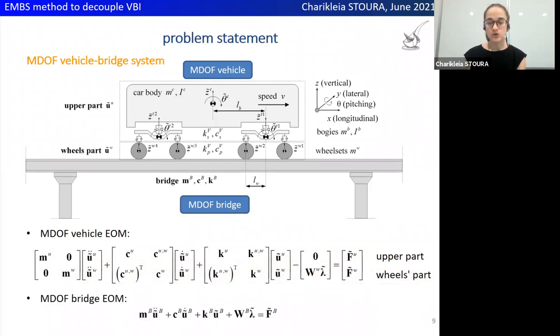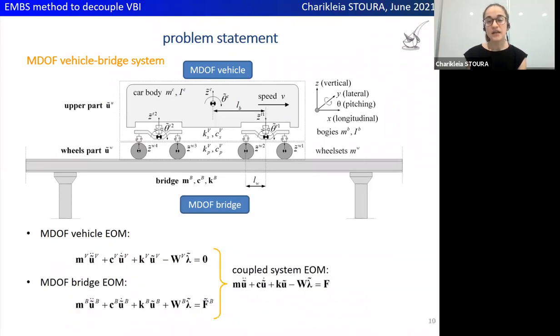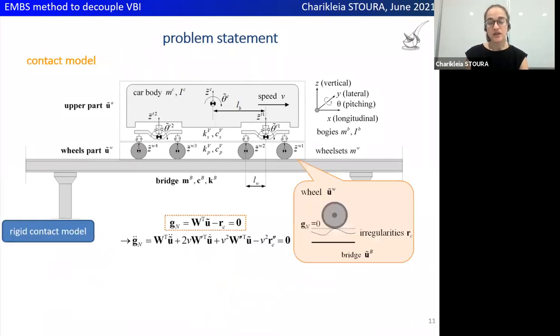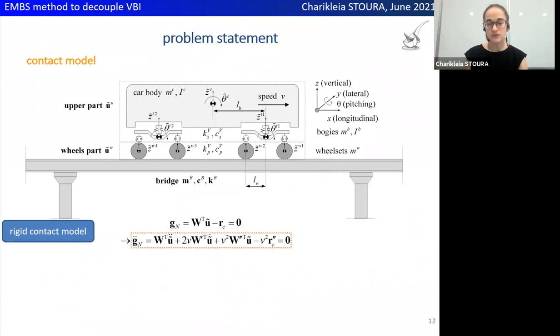Then the equation of motion of the bridge is formulated by considering the finite element model of the bridge. By gathering the equations of motion of the vehicle and the bridge in a single equation of motion, the gathered coupled equation of motion of the system results. Then the contact model between the two systems considers rigid contact between the vehicle and the bridge, which means that the wheels of the vehicle are in contact with the bridge at all times.